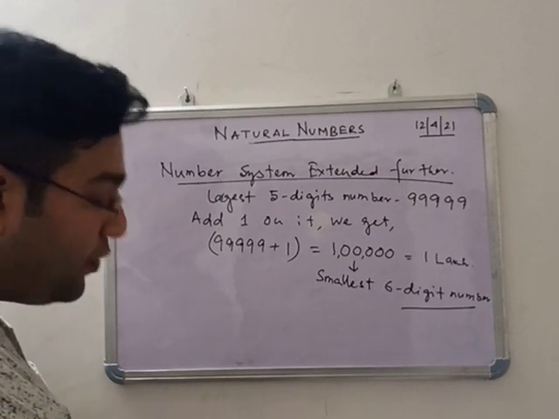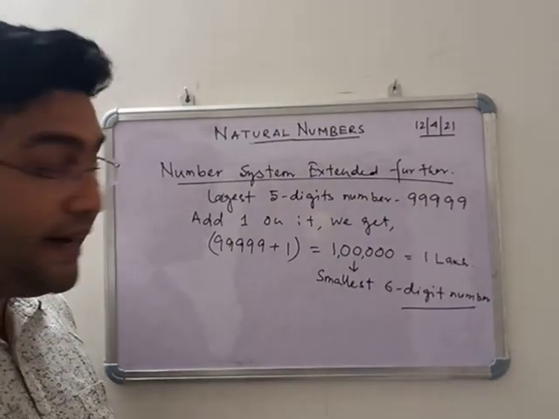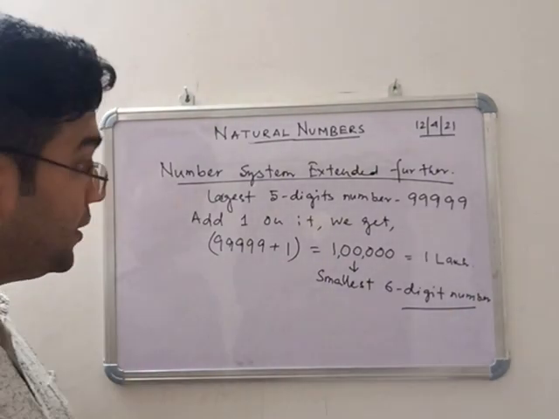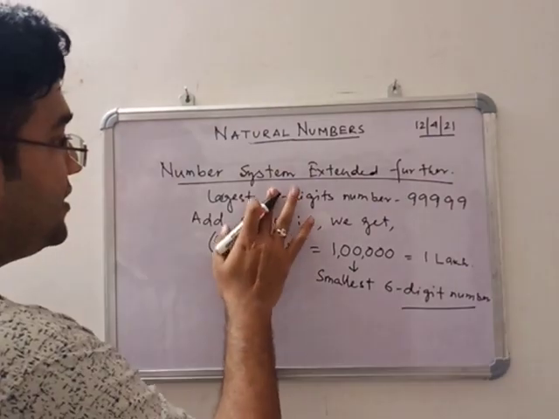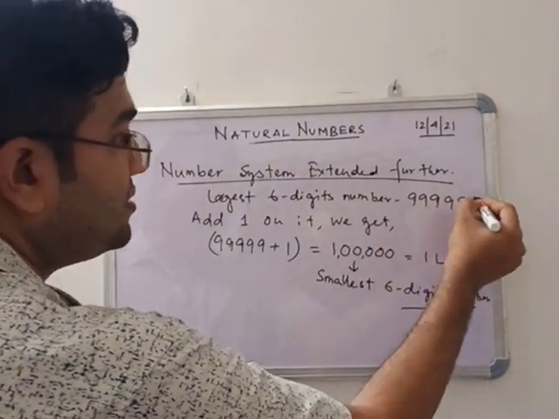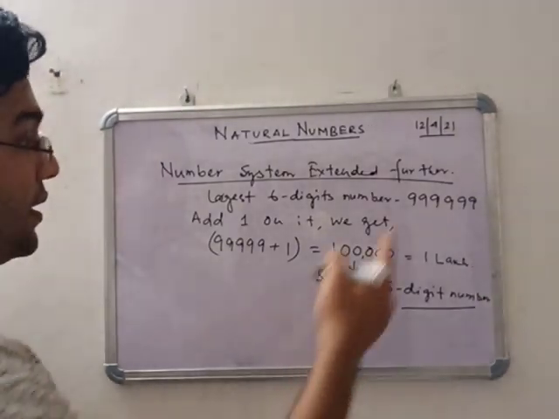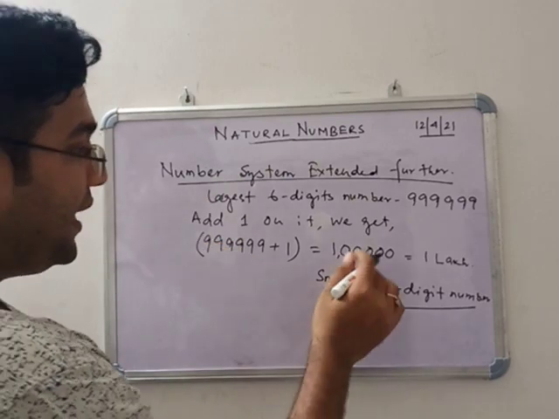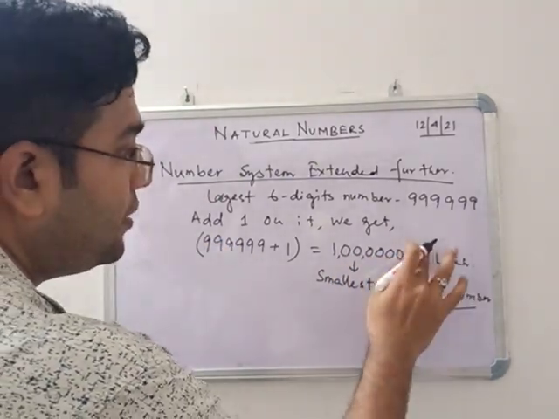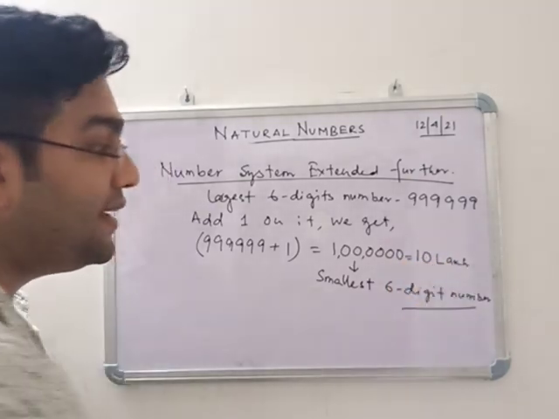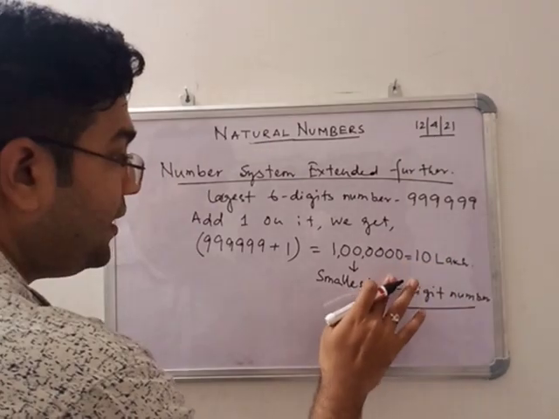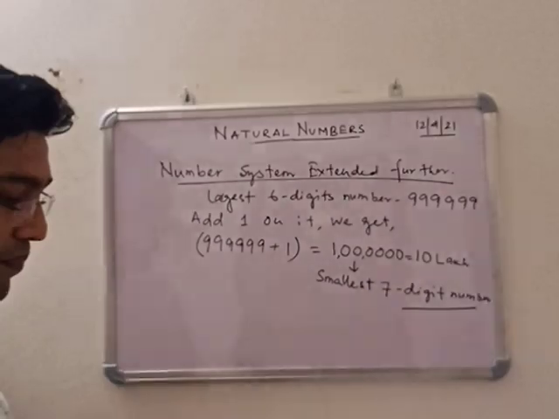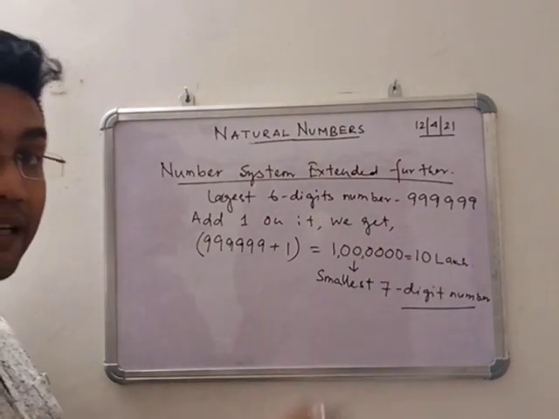Now repeatedly when we are doing this, we are now taking the largest 6-digit number. So if you take the largest 6-digit number, similarly you add 1 here, and we get 10 lakh, which is the smallest 7-digit number.